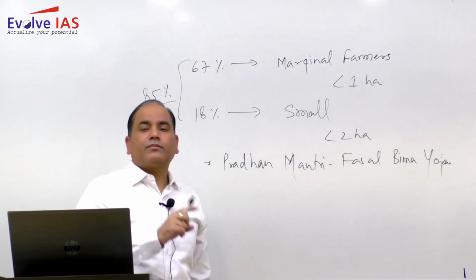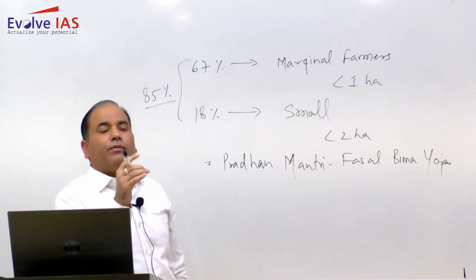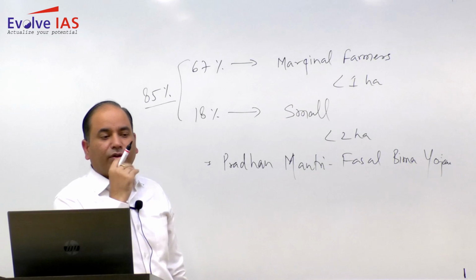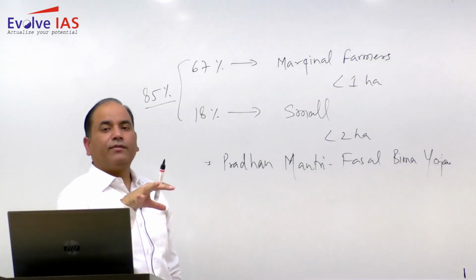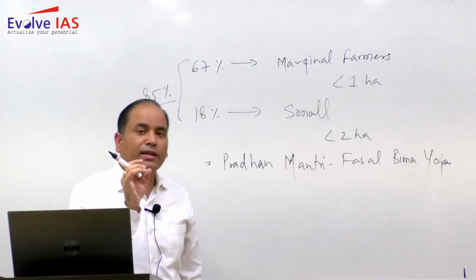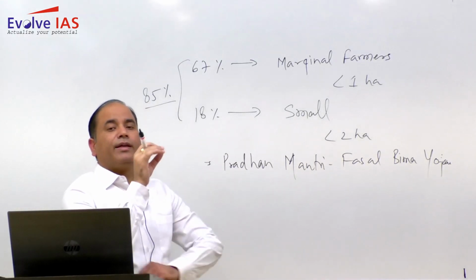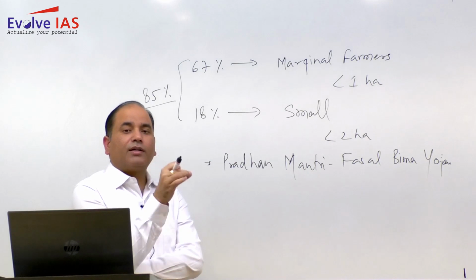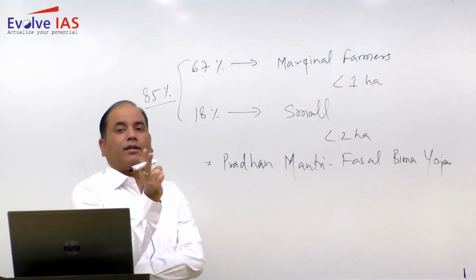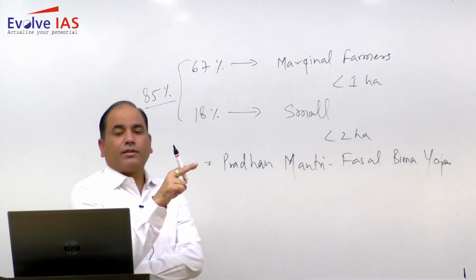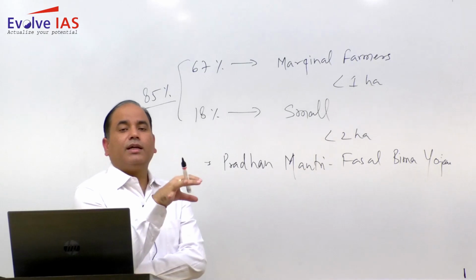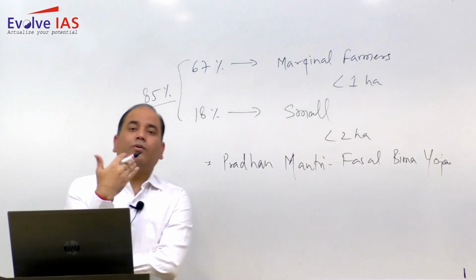In fact, when you look at the variability of rainfall, you will find the variability is obviously more in the areas receiving less rainfall. So in Vidarbha, Marathwada, Rayalaseema, Telangana, or the Kutch region of Gujarat, or the western part of Rajasthan, or the southwestern part of Punjab, southern Haryana, in these areas the chances of drought are more.